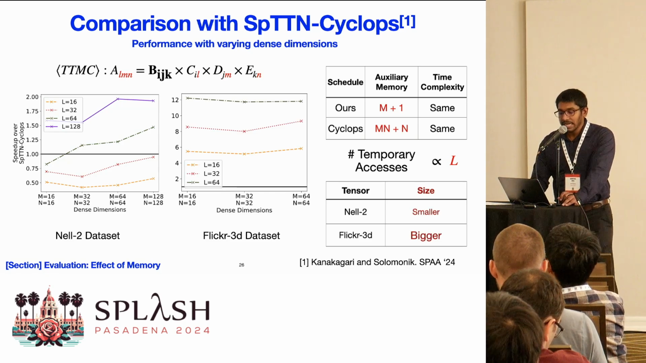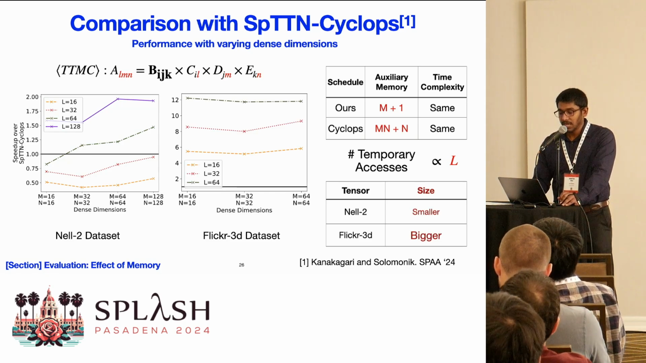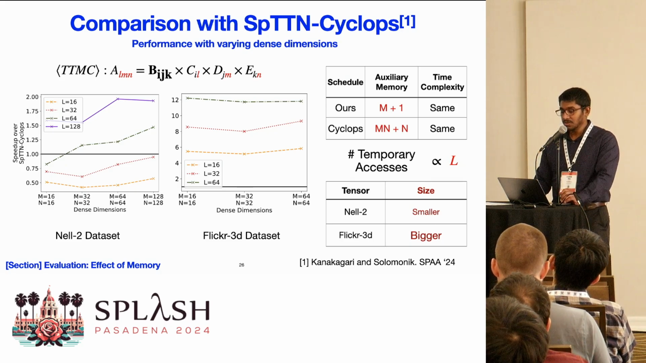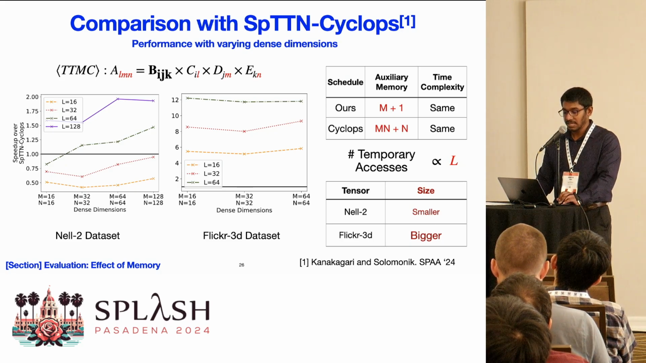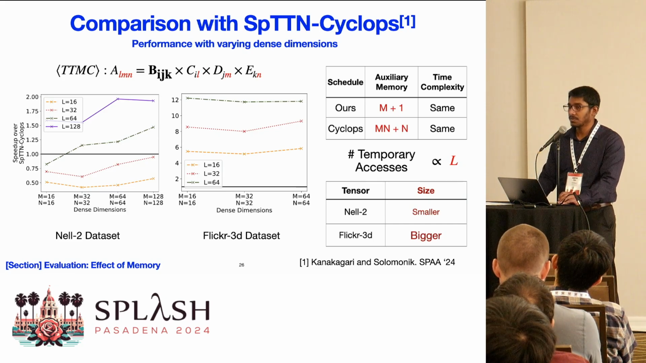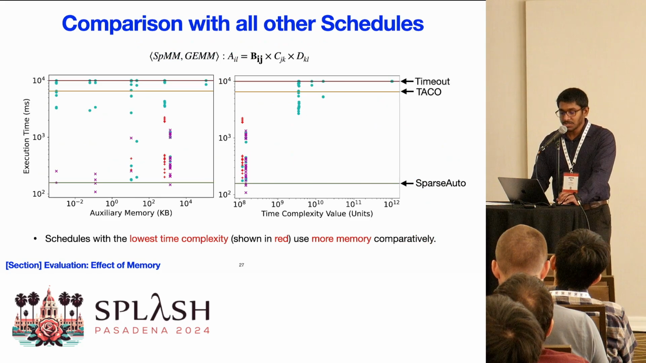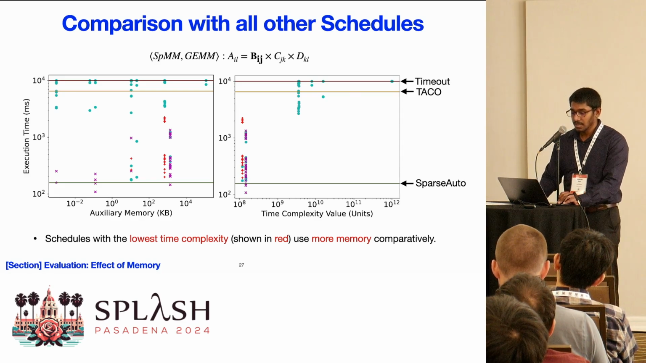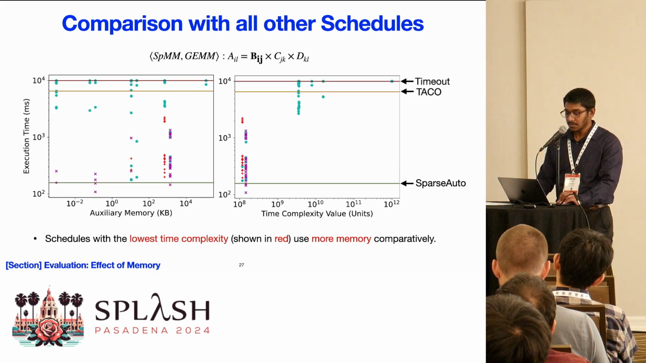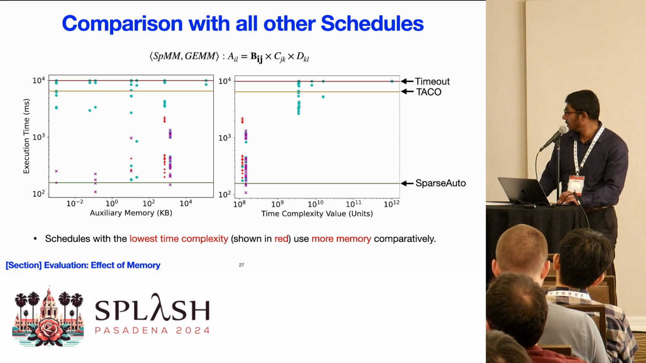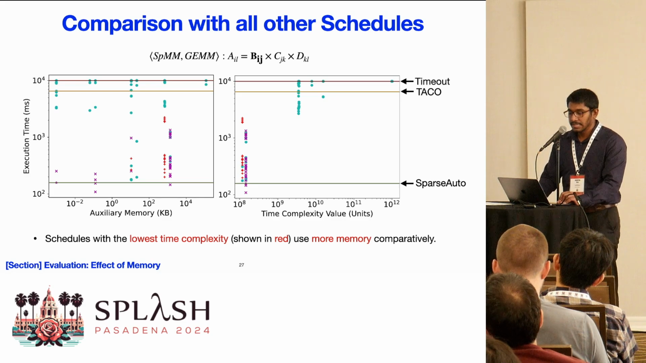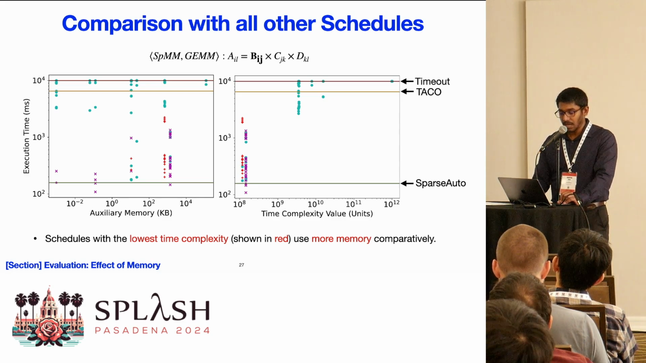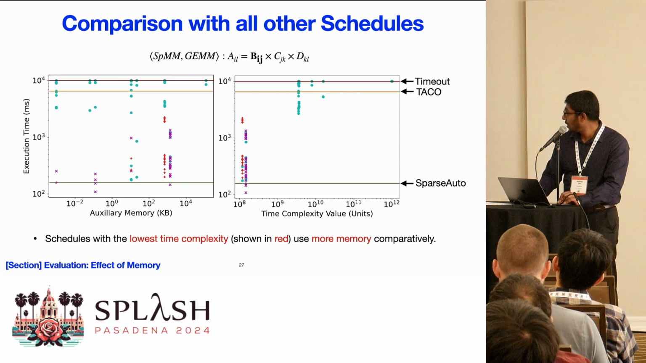If we use a bigger data set like Flickr 3D as compared to a data set like NELL2 in the first plot, we see that our framework has clear gains compared to Cyclops. These plots show how the schedule selected by our framework performs when compared with all the other schedules in the schedule space of the SpMM gemm kernel. We can see that the schedule selected by SparseAuto is within the top performing 5% of schedules. The schedules you see in red are the schedules with the lowest evaluated time complexity.